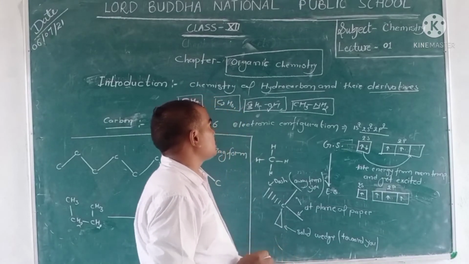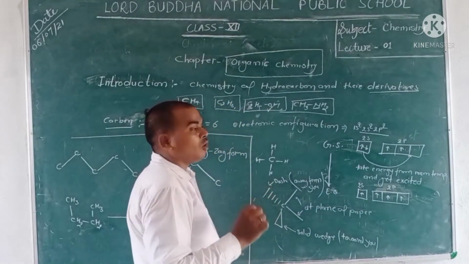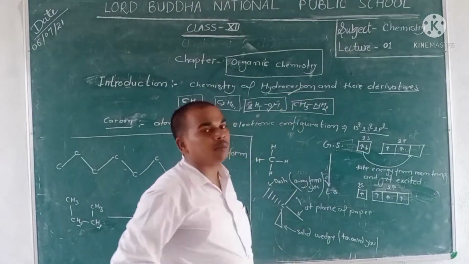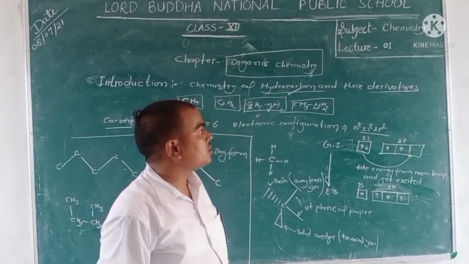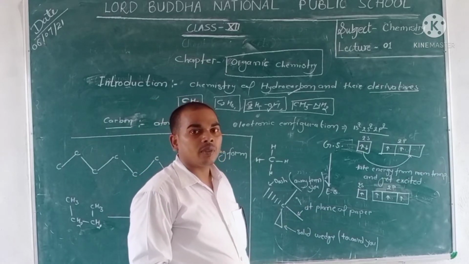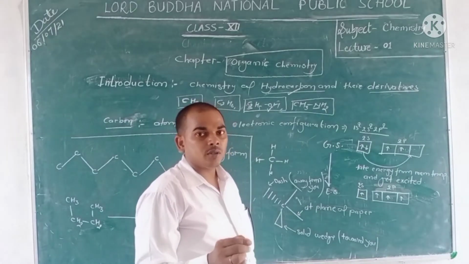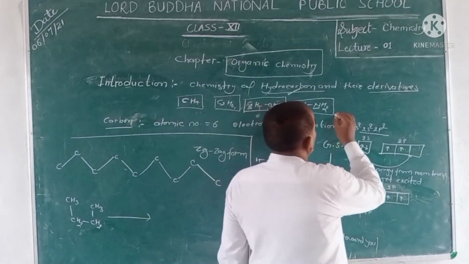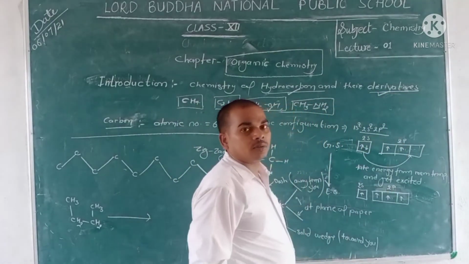So we say that the compound which contains only carbon and hydrogen is known as a hydrocarbon, whereas the compound which contains an element other than carbon and hydrogen is known as a derivative of hydrocarbons.